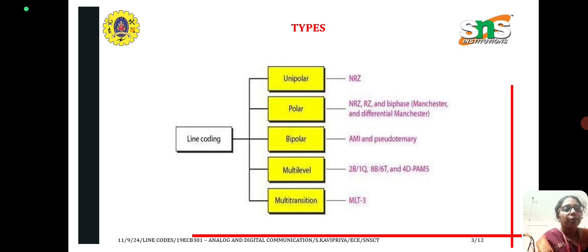And these are all the types of line codes. They are unipolar, polar, bipolar, multi-level and multi-transition. Under unipolar, we have non-return to 0. Polar has non-return to 0, return to 0, and biphase. Biphase is of Manchester and differential Manchester. Bipolar has AMI and pseudoternary. Multi-level has 2B1Q, 8B6T, 4D-PAM5, and multi-transition is MLT-3.